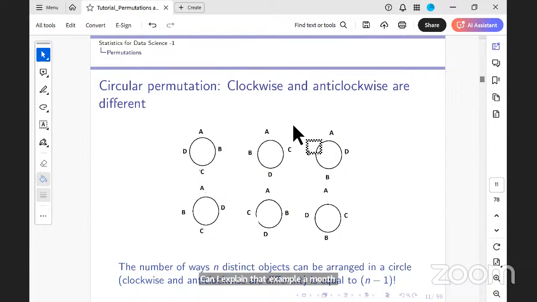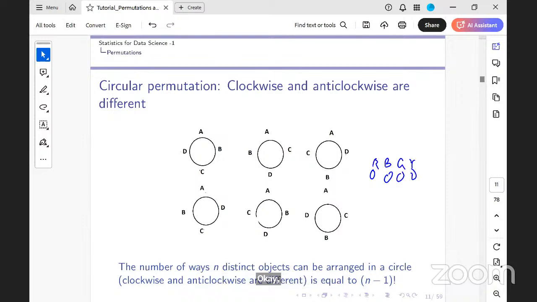See, beads in a garland. Suppose I have 4 beads: a red, blue, green, and yellow. How many ways can I arrange them in a line? 4 factorial. Yes. Now I want to make it into a garland. How many ways can I do it in a garland? 3 factorial. Why is that so?